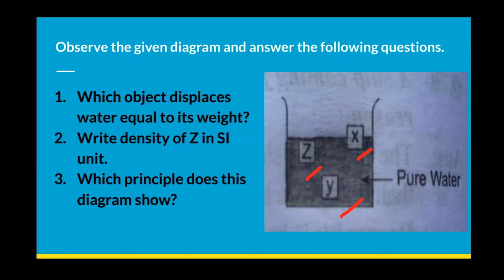In the cases of sinking and floating, we can apply the principle given by Archimedes, called Archimedes principle. For your number 3 question, which principle, we can say simply the law of flotation if it is asked specifically for a floating body. We can be particular and specific and say law of flotation. But the question is asking you the principle of the whole diagram, and since there are both conditions, floating and sinking, we have to say Archimedes principle.